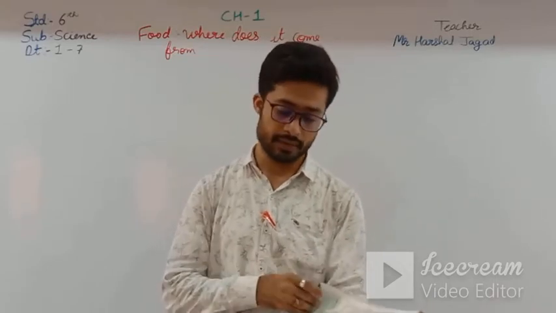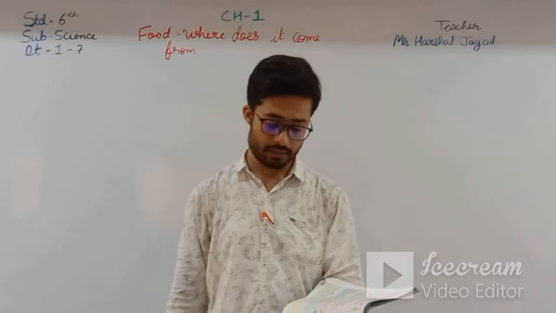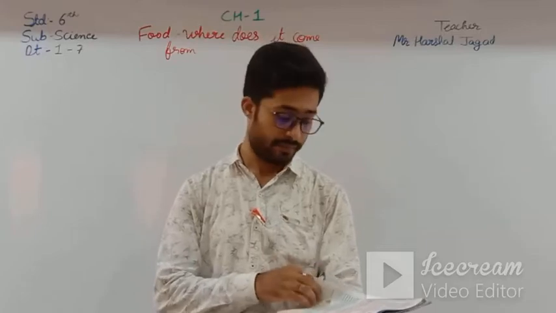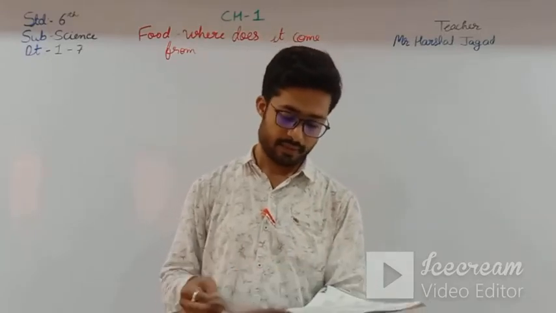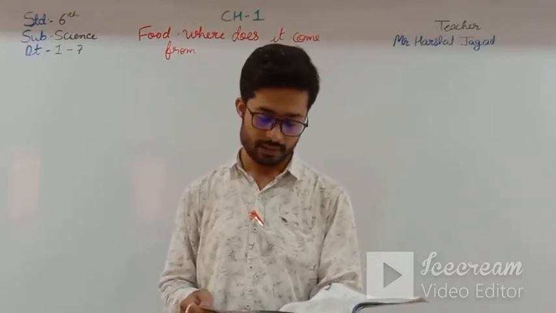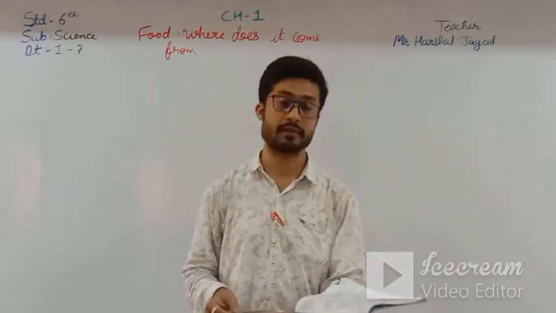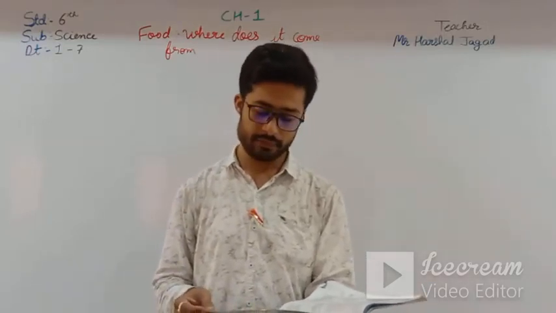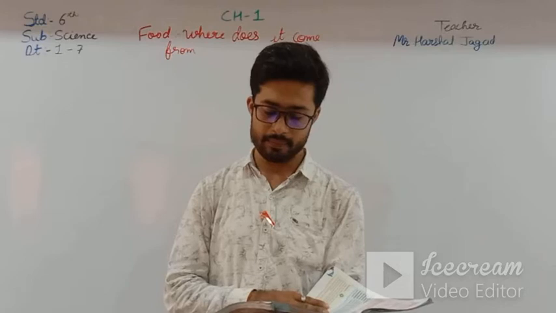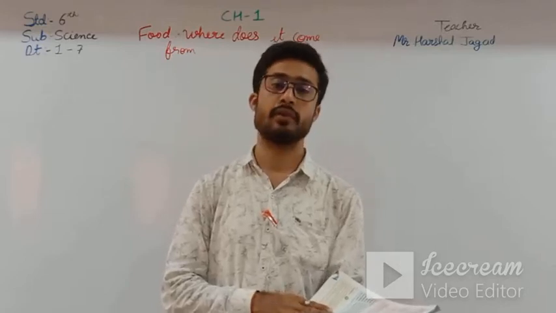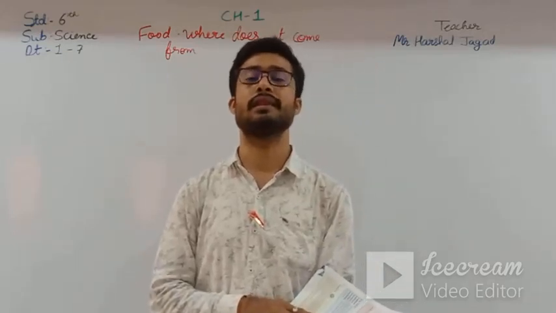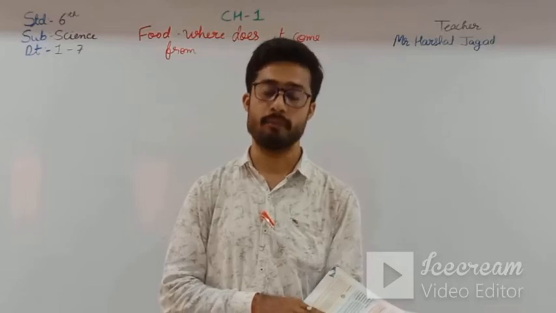Then the third question: name two plants for each of the following parts of the plants we eat. Here in the very first page it is given. From roots we get carrot, radish. From stem we get potato, ginger. From leaves we get spinach, cabbage. From flowers we get cauliflower and banana. Fruits we get tomato and brinjal. Then write names of any 5 animal products that we eat as food. Animal products are meat, milk, honey, eggs and curd. These all the things we eat which are animal products.